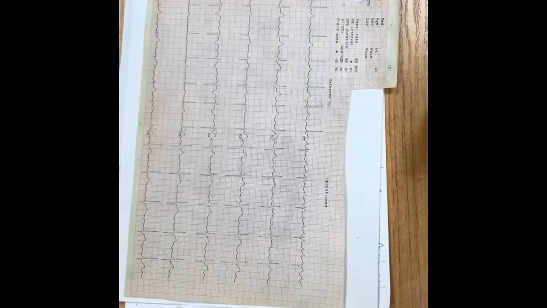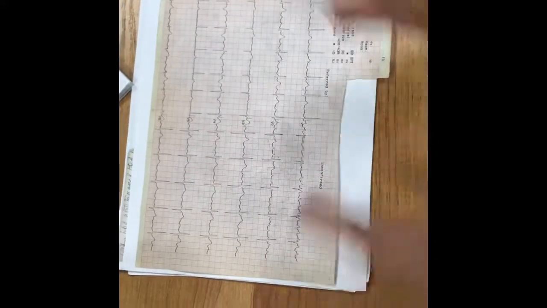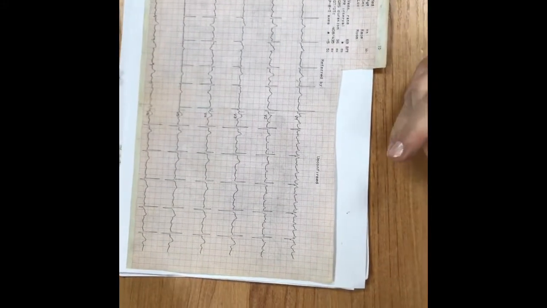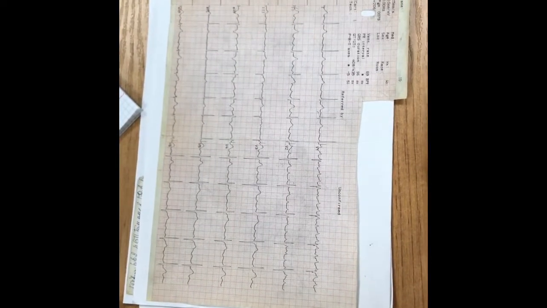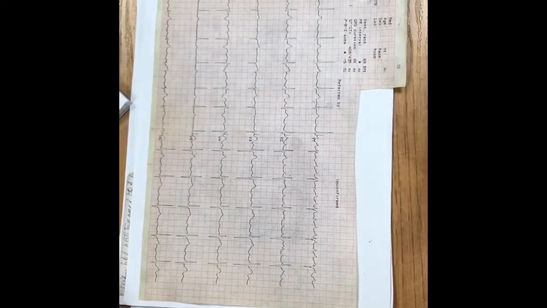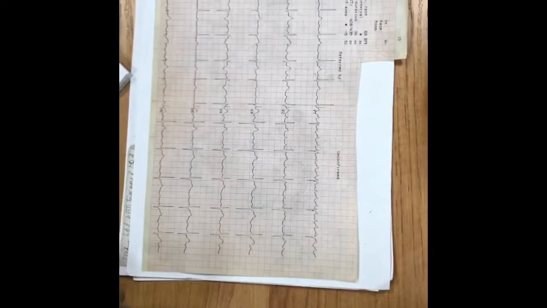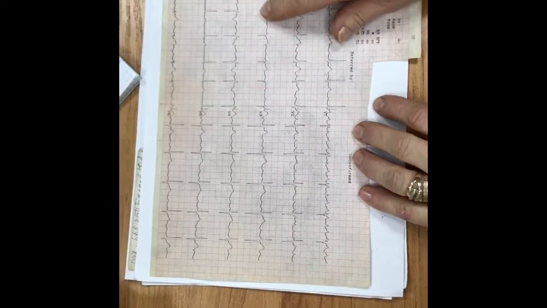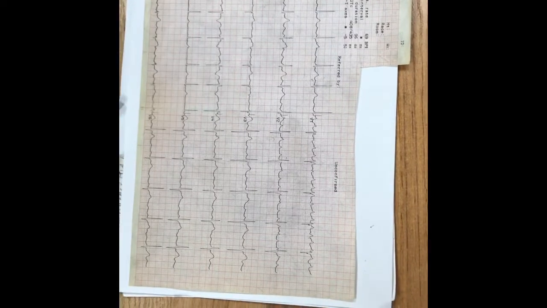What about ventricles? About the atria we can't say anything; we don't see P waves at all. So we can only examine the QRS complex and try to say something about the ventricles and position of the axis. The QRS complex is narrow, so no signs of intraventricular conduction disturbance, but we see deviation of the axis to the left. R is big and S is deep, with predominance of the negative portion.